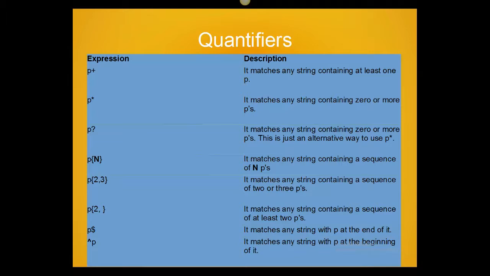And after this is P, after this is a dollar sign. It means that it matches any string with a P at the end of it. When you use the dollar sign, it will match P at the end of any word. If you have a caret sign before P, before any character, it matches any string with P at the beginning of it. Outside the bracket, the caret symbol at the start has a different meaning than within a bracket. How it is different, I will show in the next slide.